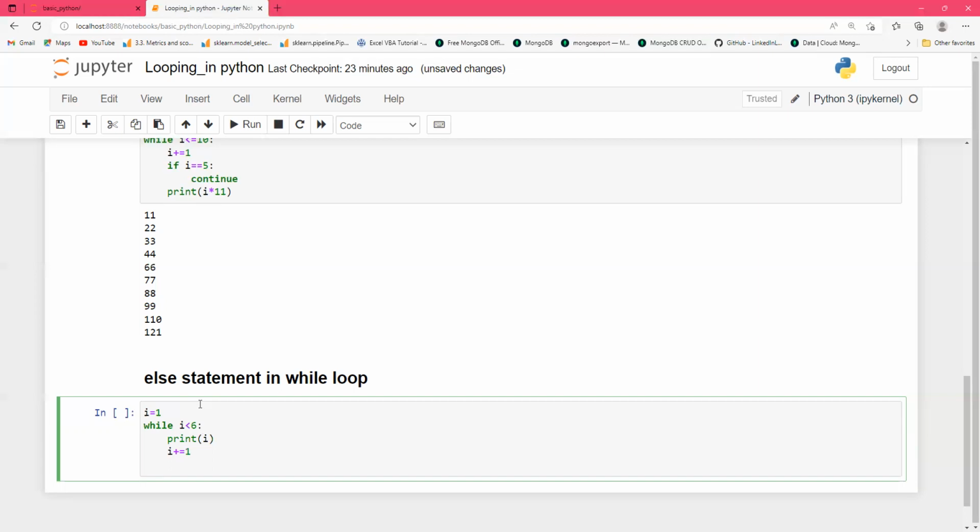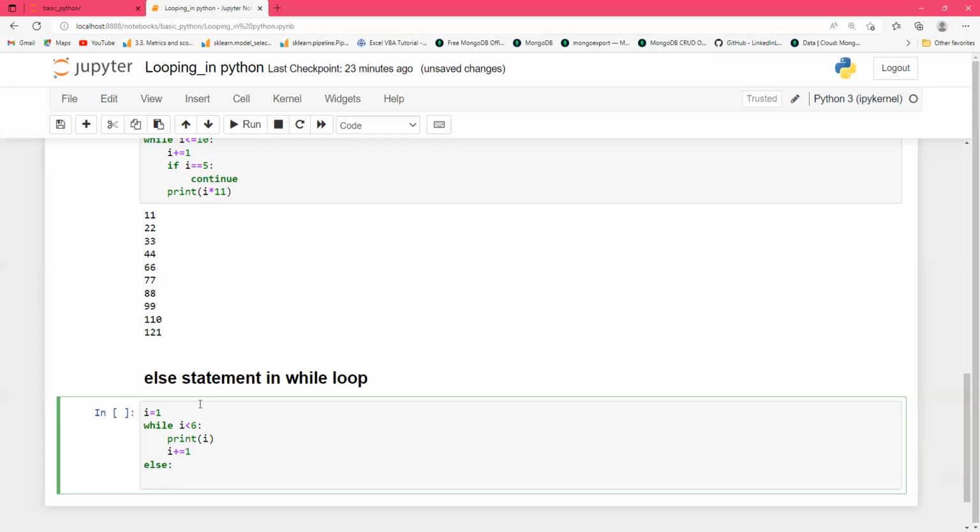If the condition is true, then it will go to the while loop, and else we have to print "i is no longer less than 6". So I will print this.